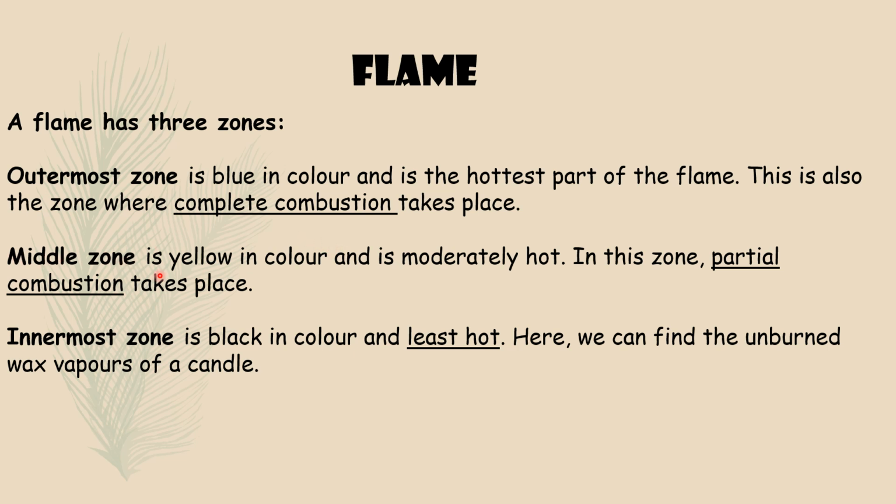Next is middle zone. It is yellow in color and is moderately hot. In this zone, partial combustion takes place. Innermost zone is black in color and least hot. Here we can find the unburned wax vapors of a candle. So these are the three important zones of flame.